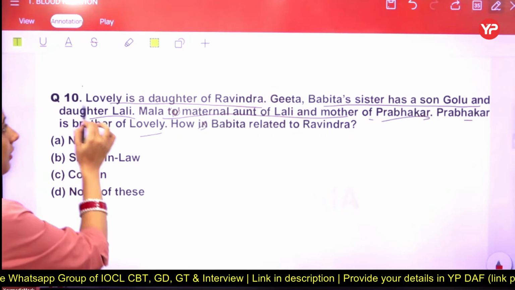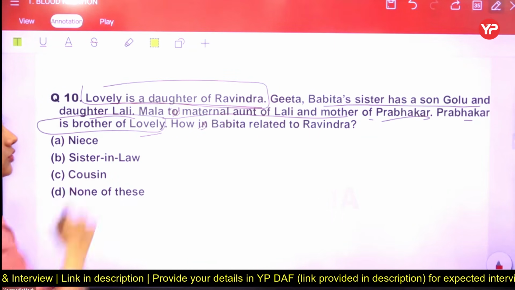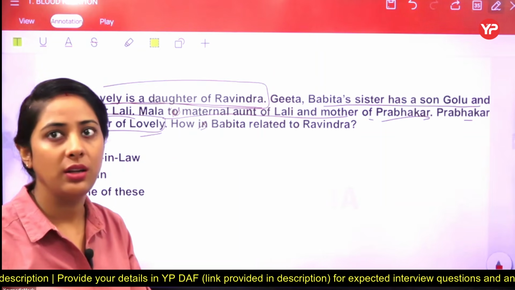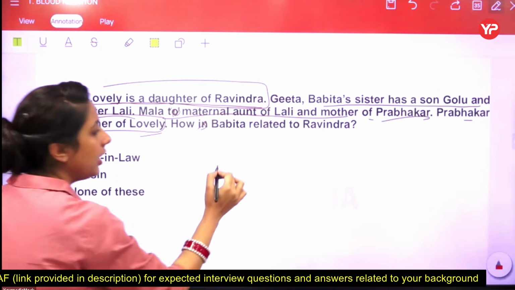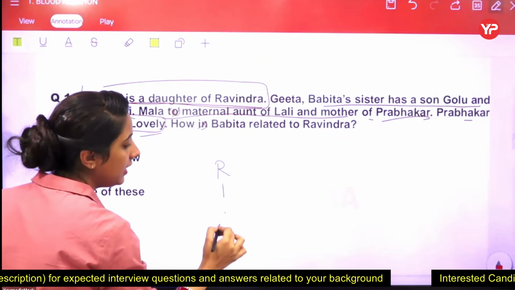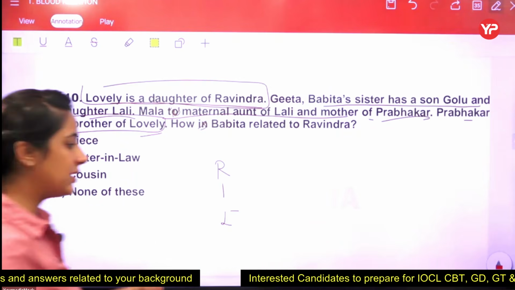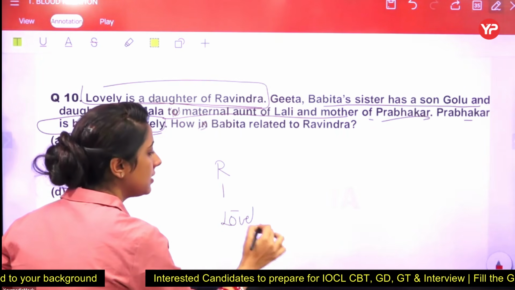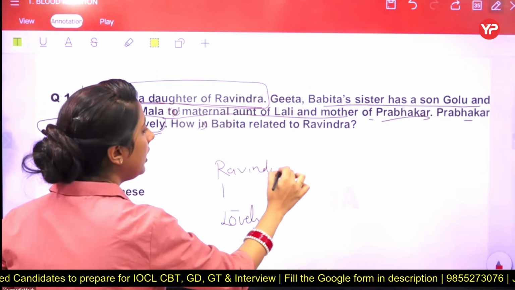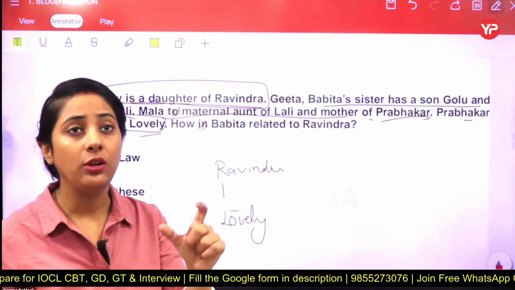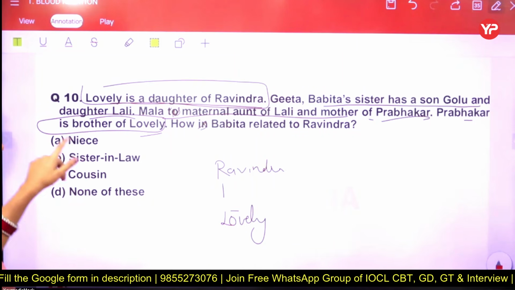So the first one is about Lovely. And the last one is again about Lovely. So we can start from these particular clues. Firstly, Lovely is a daughter of Ravinder. So it means Ravinder is in this particular direction and Lovely is in the next one. And Lovely is a daughter, so that's why a female. Let me just write the full name of these persons. Lovely, and this one is Ravinder. We do not have clarity about the gender of Ravinder and we cannot assume the gender on the basis of name. Proceeding to the next one.